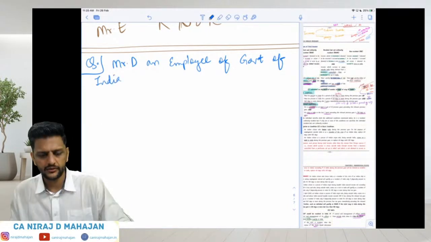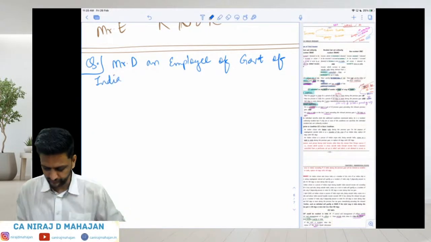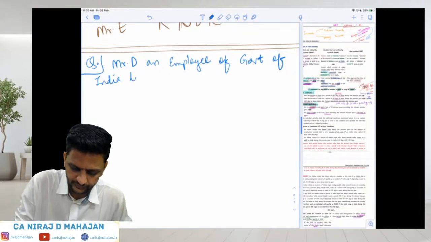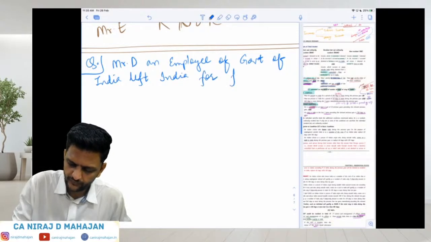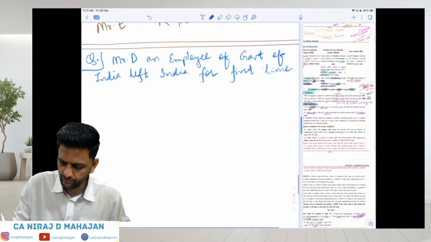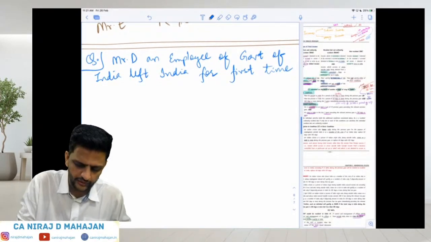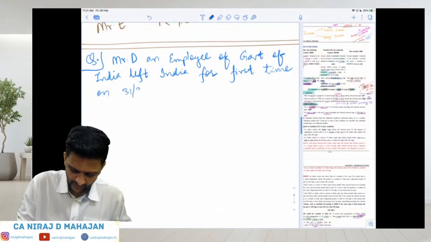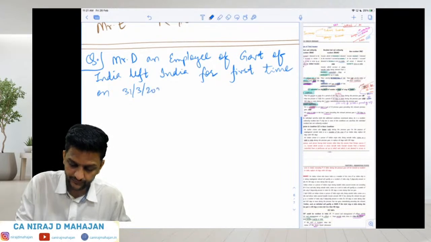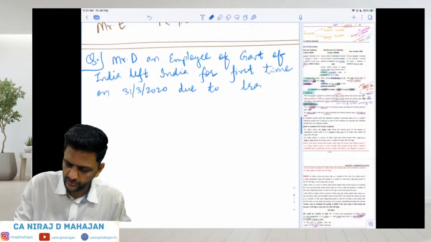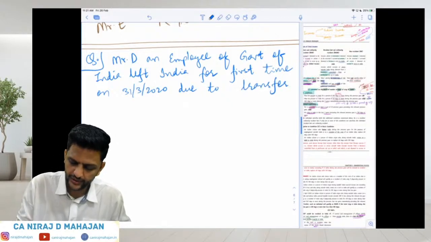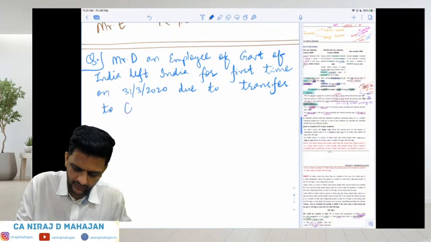Mr. D, an employee of Government of India, left India for the first time on 31/3/2020, due to transfer to Canada, bachcho.